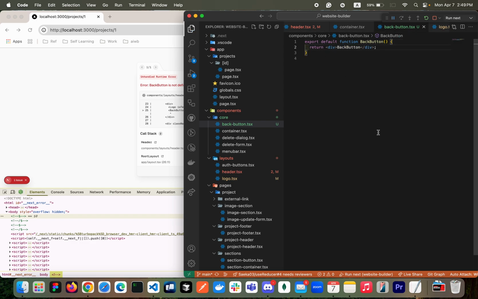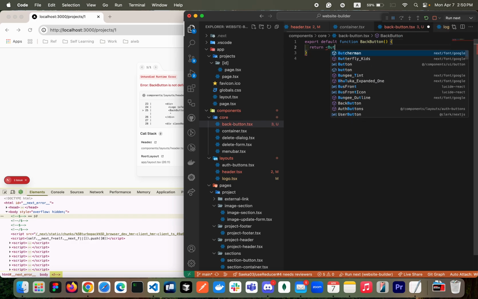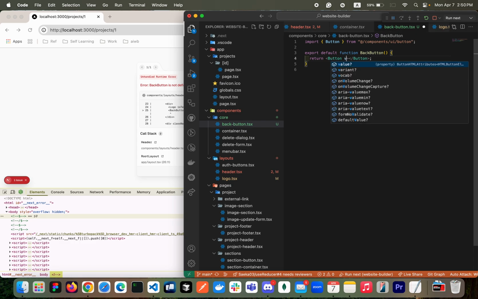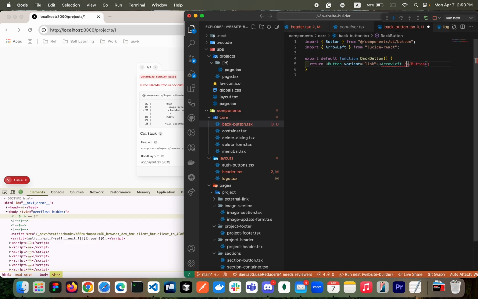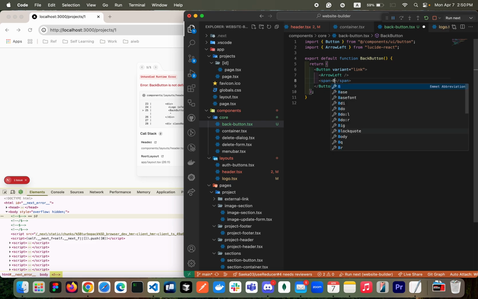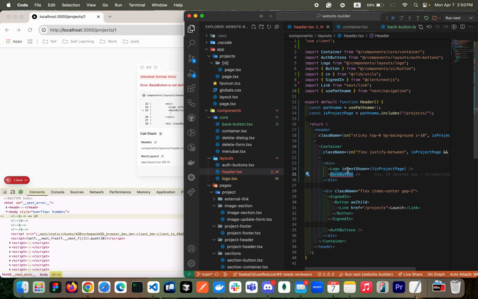I'm gonna have a button here. Let's import it first, with the variant that is link, ArrowLeft, and then a span tag with the text Back. Let's try to import it and then see what's going to happen.